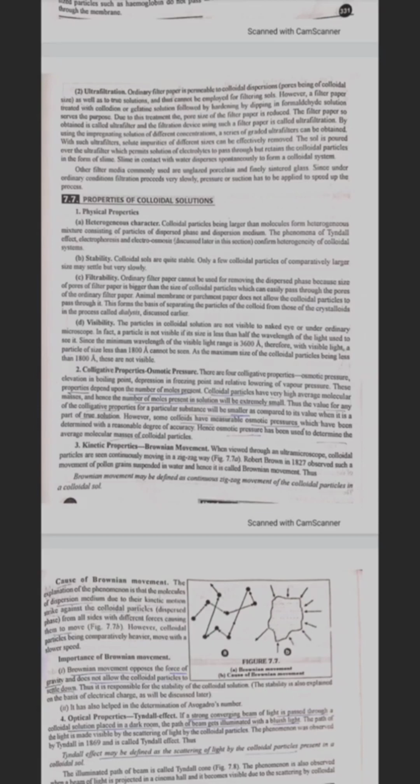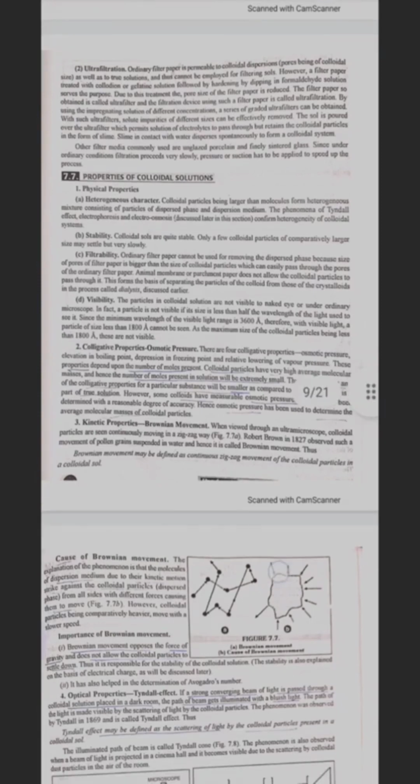Other filter media commonly used are unglazed porcelain and finely sintered glass. Since under ordinary conditions filtration proceeds very slowly, pressure or suction has to be applied to speed up the process.